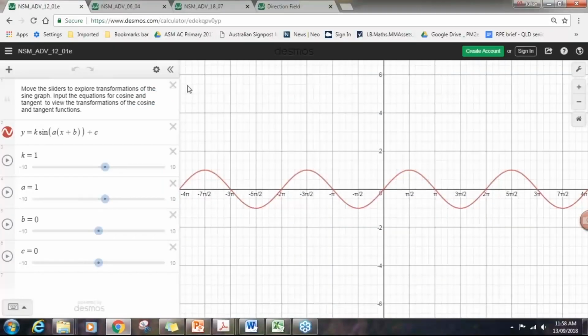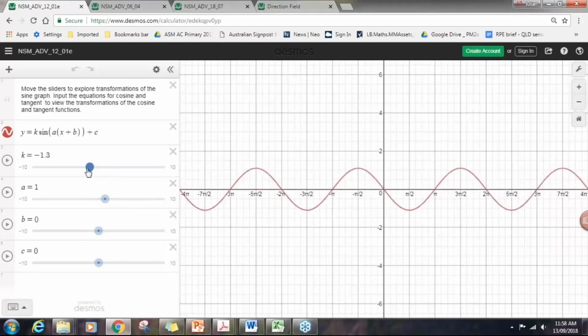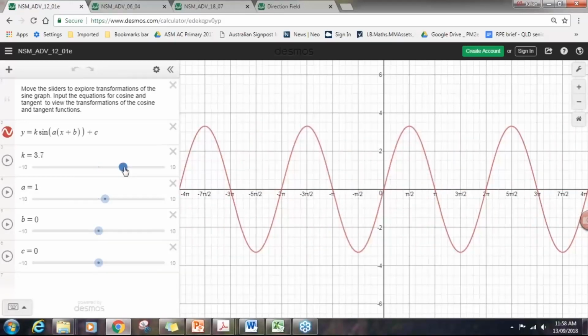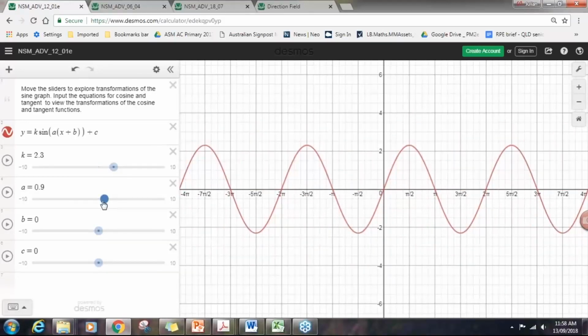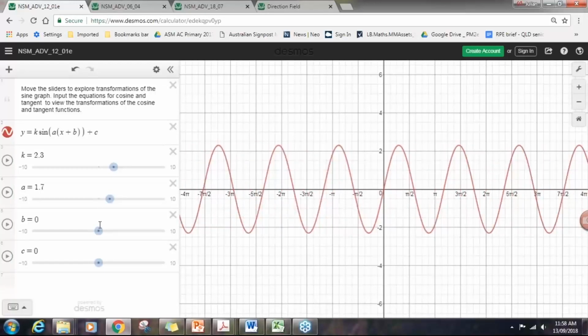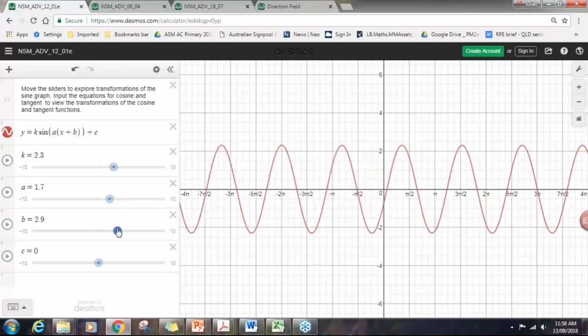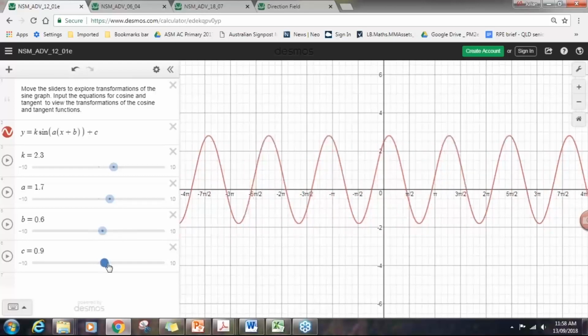So this would link to this online graphing activity where students are asked to explore the transformations of the sine graph through altering the values k, a, b, and c. So in this case here, we've introduced the general form and students have sliders that enable them to view the transformations. If they alter the value of k, they can view the changing of the amplitude of the sine function. Altering the value of a will enable them to view the changing of the period of the function. And by altering the values of b and c, they can view both the horizontal and the vertical translations.